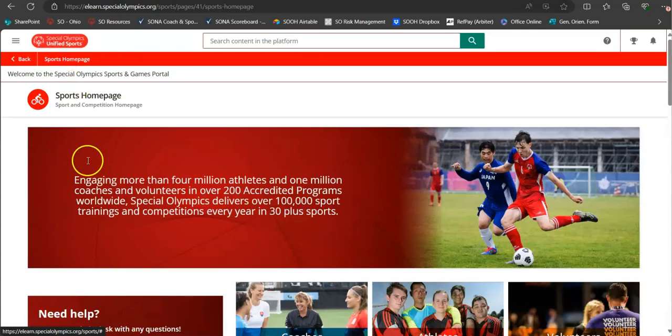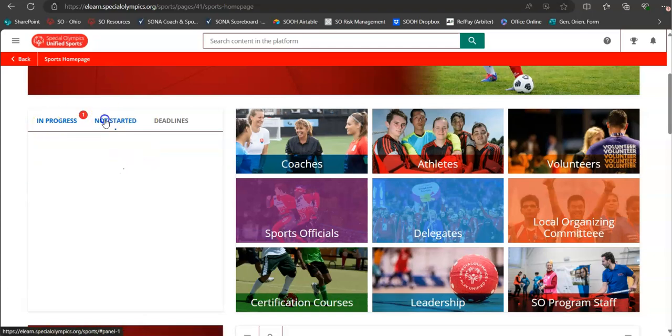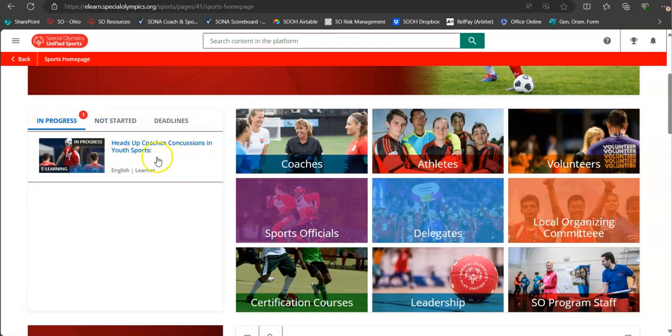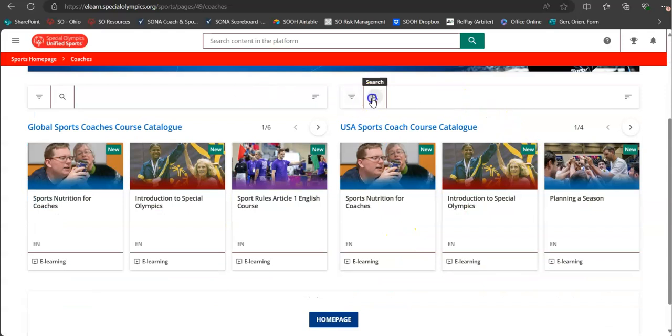If we go back to the home page, we can now see that that course popped up in our task tracker over here. Okay, my concussion is in progress. I've started it, but it is in progress. Same thing with protective behaviors. If we wanted to find that course, we could either use this arrow, or we could type in protective behaviors.